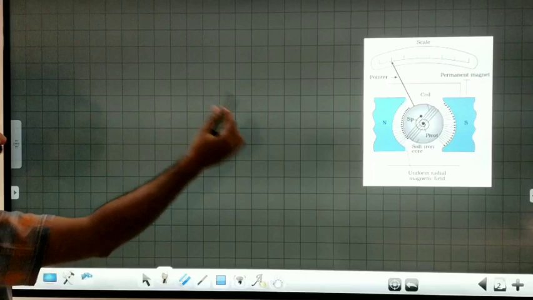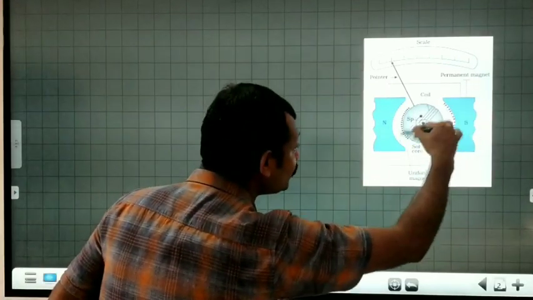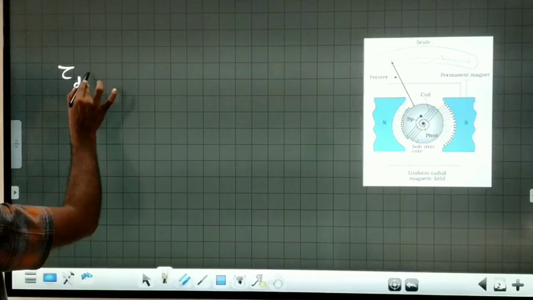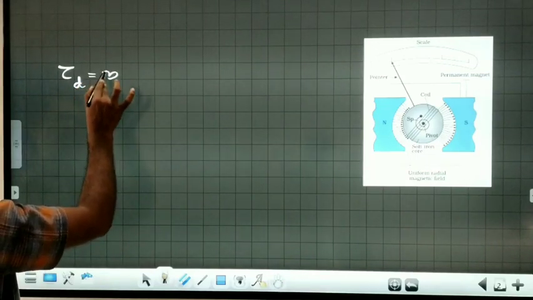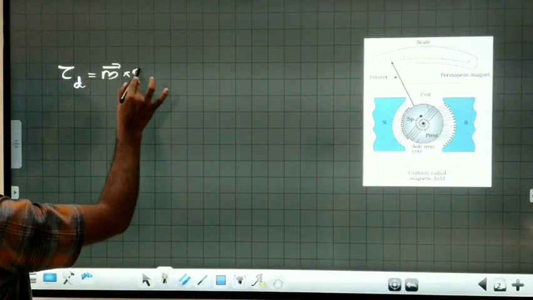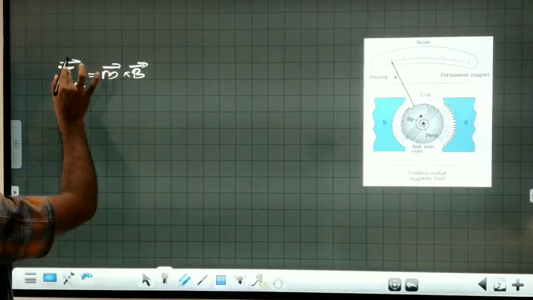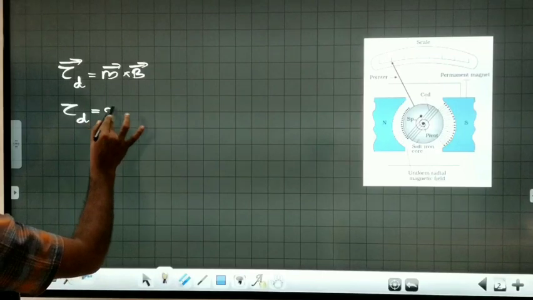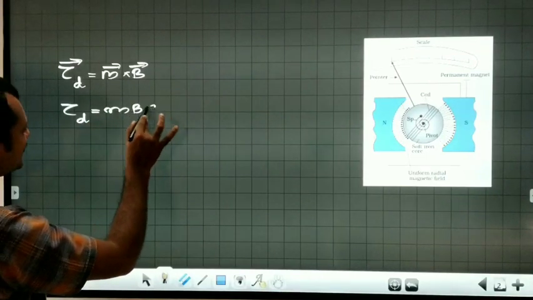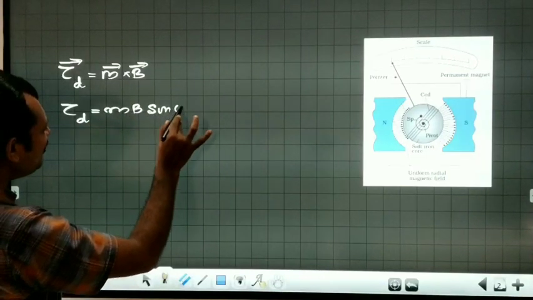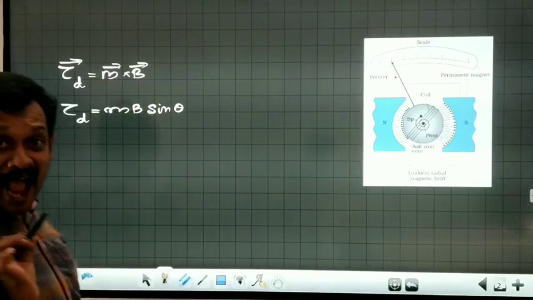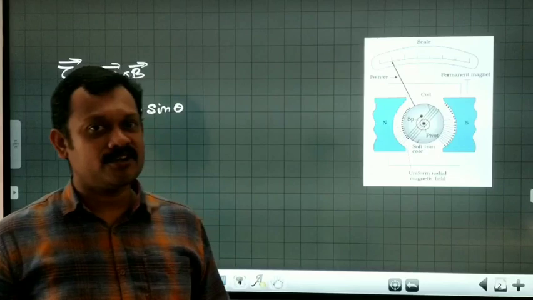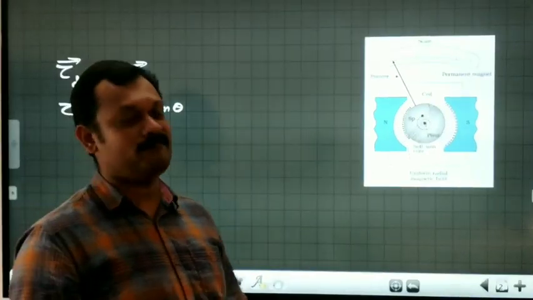When a current is passed through the coil, it will experience a deflecting torque given by the formula M cross B. This is the torque in vector form. In scalar form, the deflecting torque is given by MB sin theta, where theta is the angle between the magnetic field vector and the magnetic moment vector.